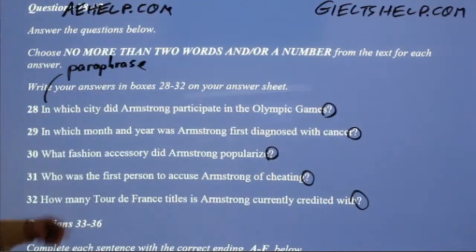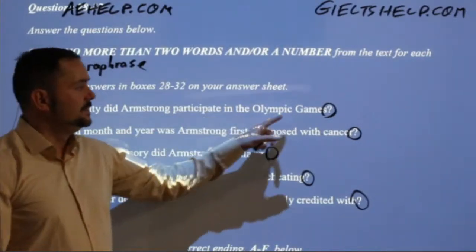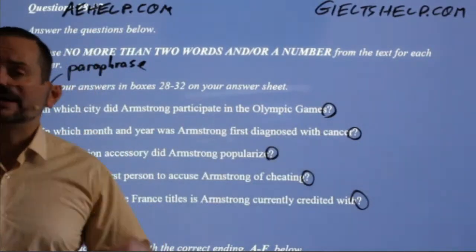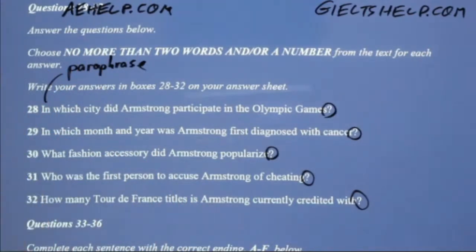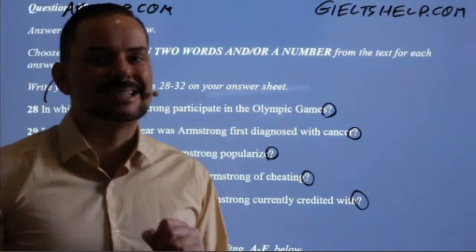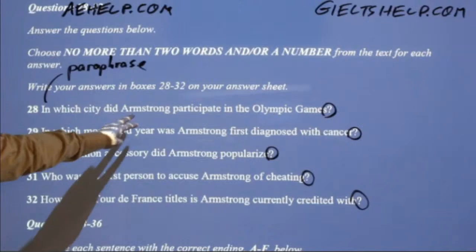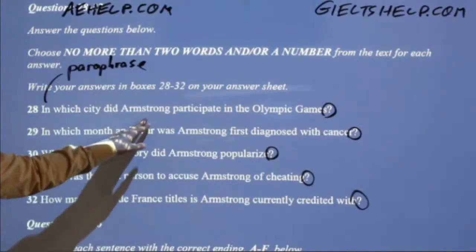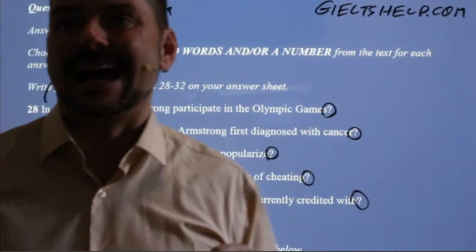Okay, so I'm going to read this one. In which city did Armstrong participate in the Olympic Games? Can you paraphrase that and make it into a statement? Okay. Ferdovs, don't search for the answers because scanning won't really help you here. You might have to skim the whole passage just to get the first one if it's near the end of the passage. So you want to just understand what the question is asking here.